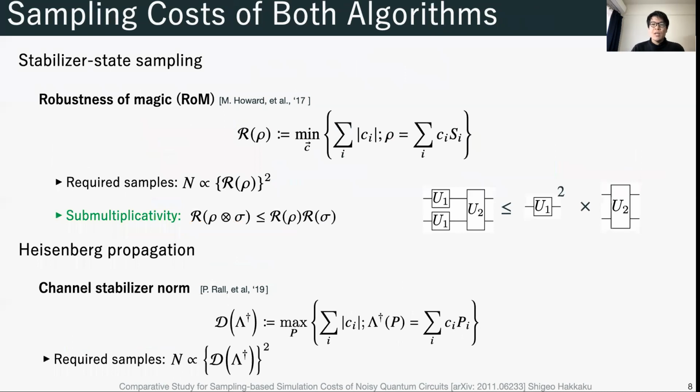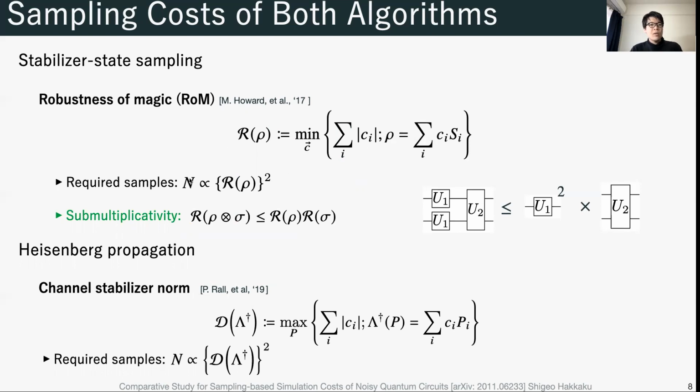I'll explain the sampling cost of both algorithms. In the stabilizer state sampling, the robustness of magic, ROM, determines the sampling cost. The ROM of a resource state is defined as the minimum of the one norm of the coefficients used for the decomposition of the resource state over stabilizer states.